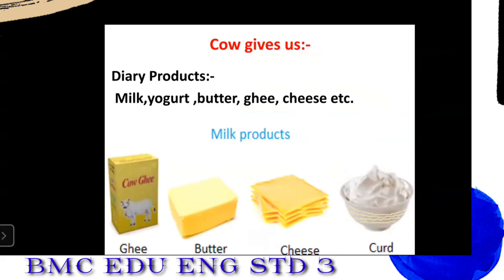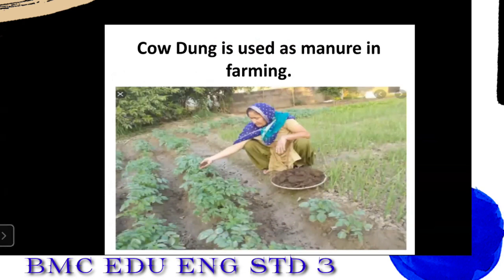So, cow gives us all these products. We enjoy butter in our sandwiches, cheese also we enjoy. We enjoy curd, yogurt to eat with our meals. We enjoy the smell of the ghee. All these things we get from the cow's milk. Understood, students?